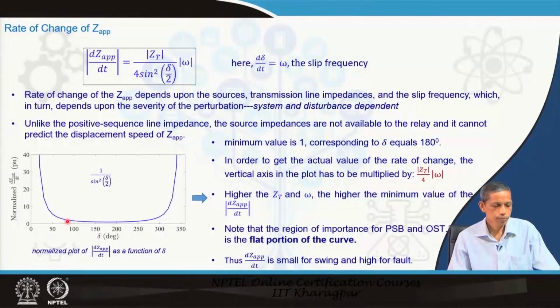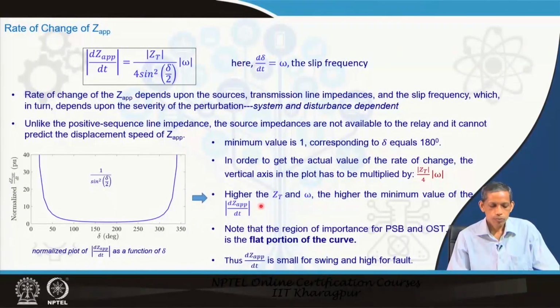This normalized dZ by dt plot has a minimum value of 1 at delta equal to 180 degrees, which means that these two sources are 180 degrees apart, in anti-phase. In order to get the actual value of dZ by dt on the y axis, we have to multiply this per unit value with Z_T upon 4 into omega.